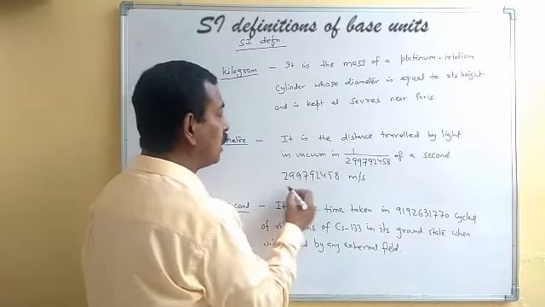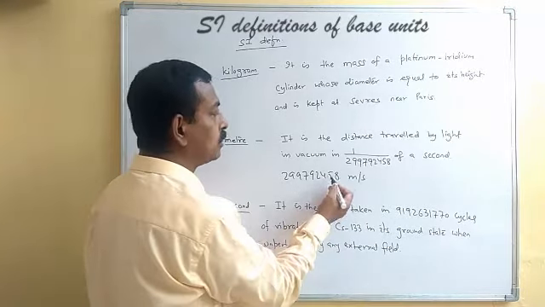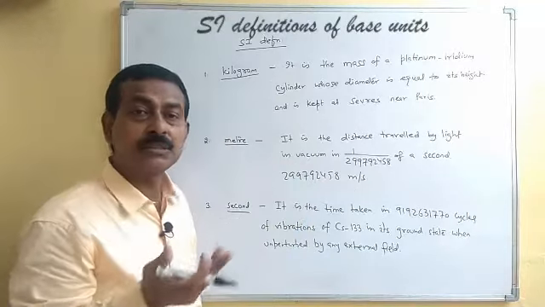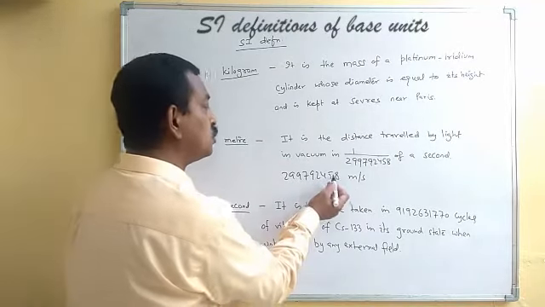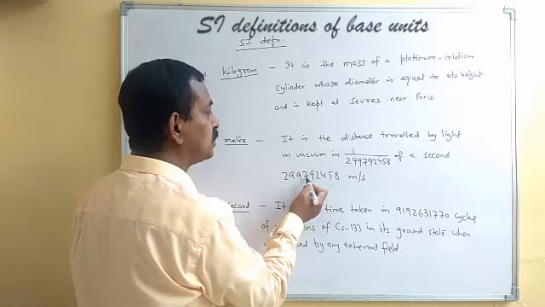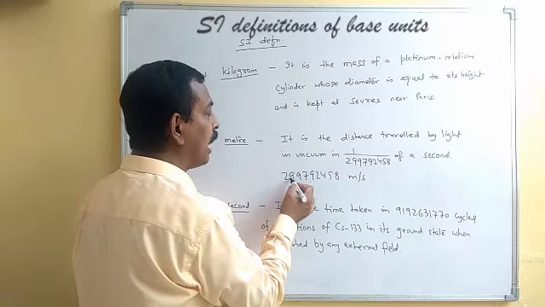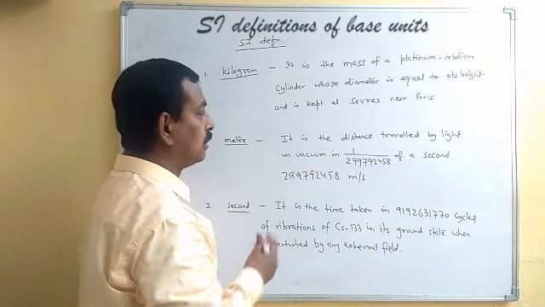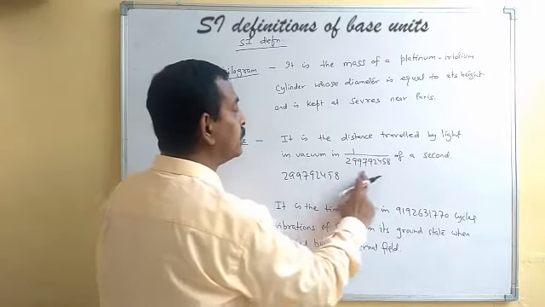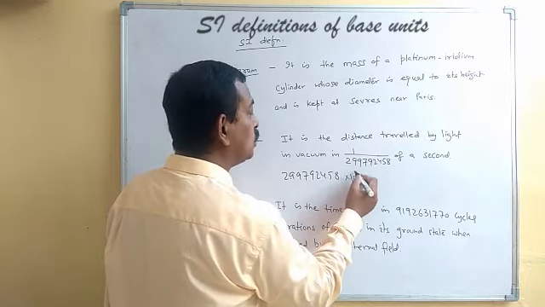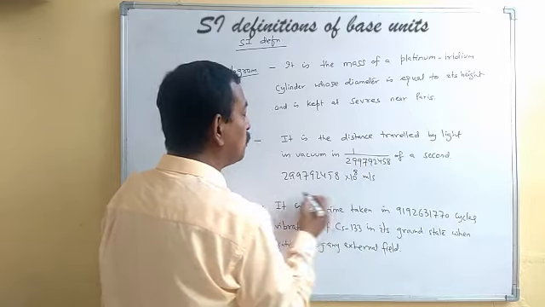And its speed can also be written here. If I put a decimal and express it in terms of the power of 10, it is 1, 2, 3, 4, 5, 6, 7, 8. And if I put the decimal here, that is 2.9, then it can be written as 10 to the power 8 meter per second.